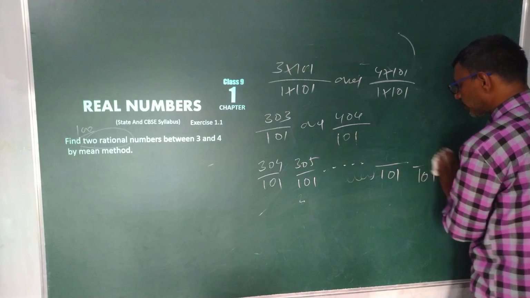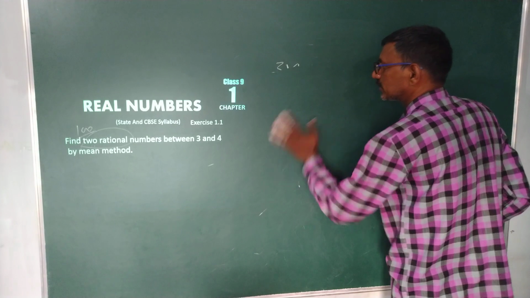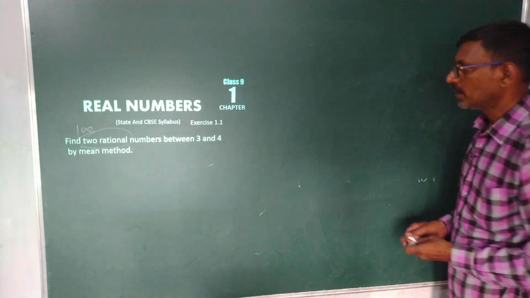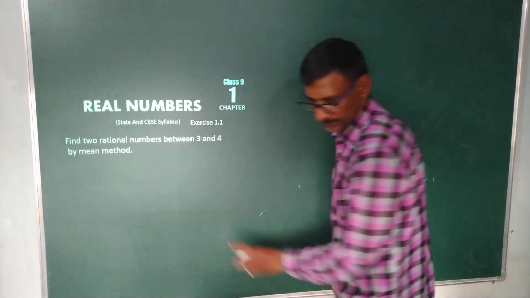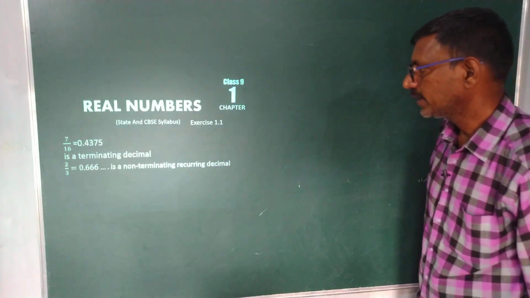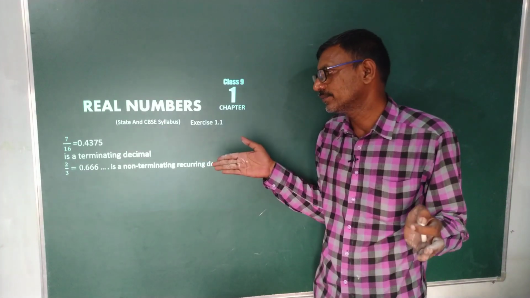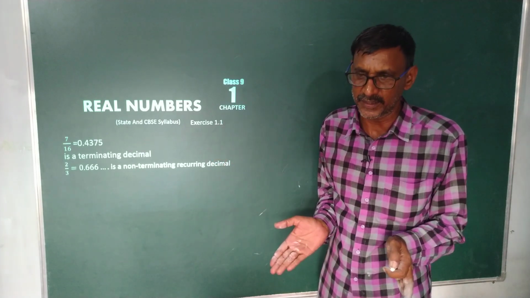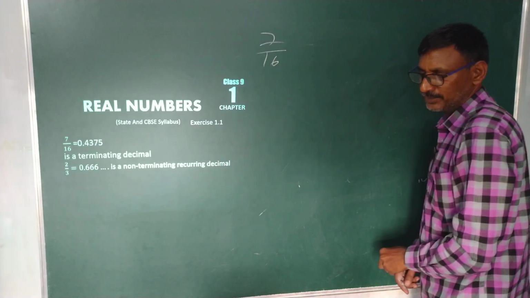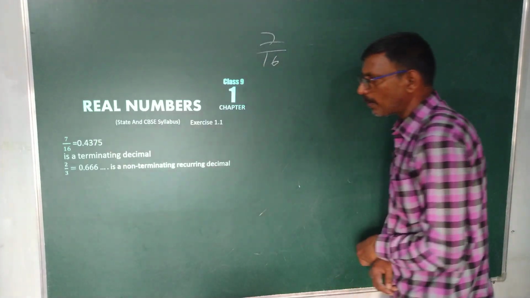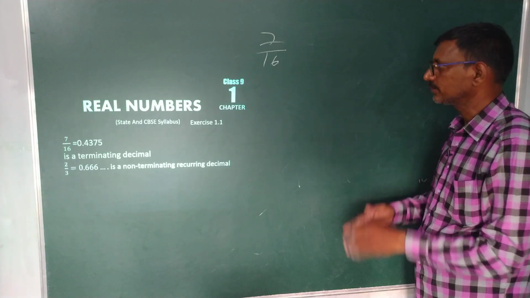Yes. Now coming to rational numbers and their forms. Here I have taken two examples to understand terminating and non-terminating decimals. First I have taken 7 by 16. This value is equal to 0.4375. We'll see whether it is right or wrong.